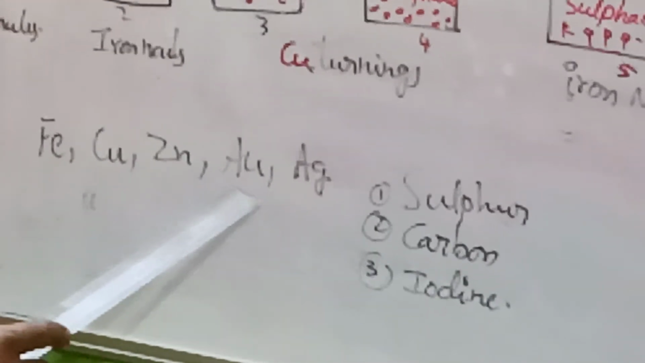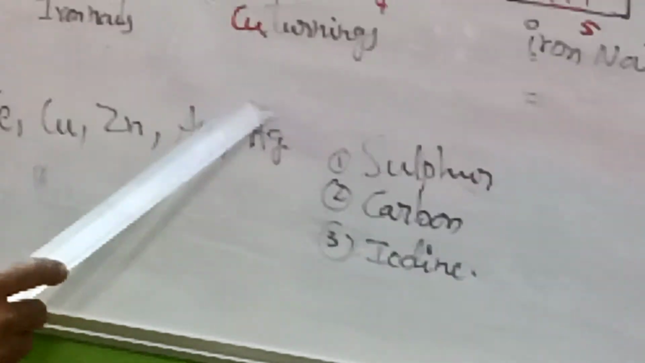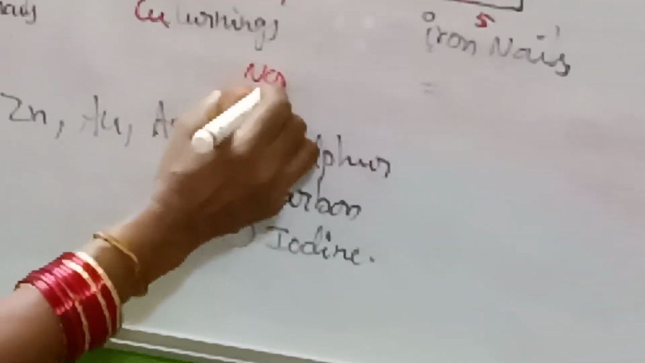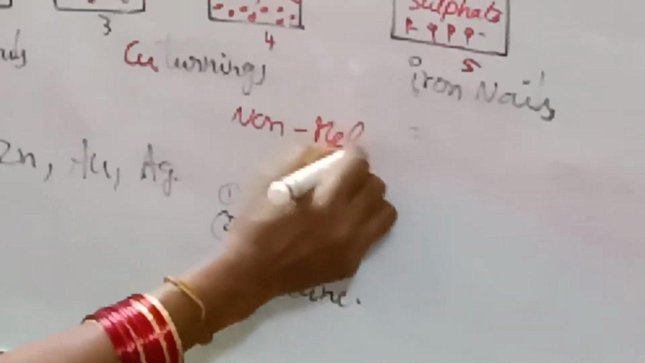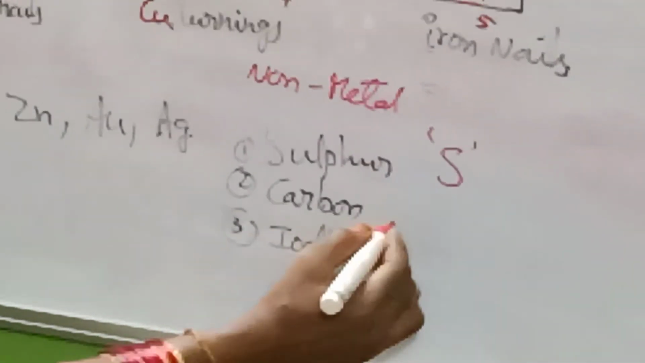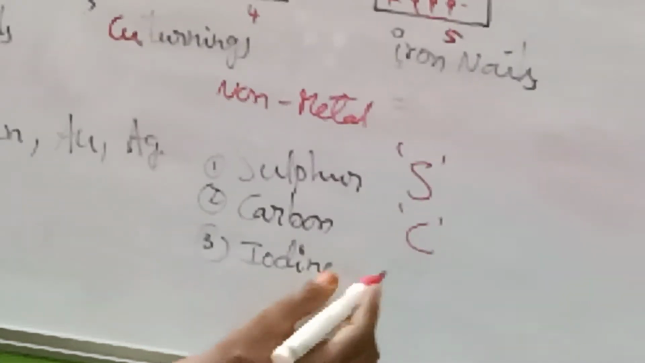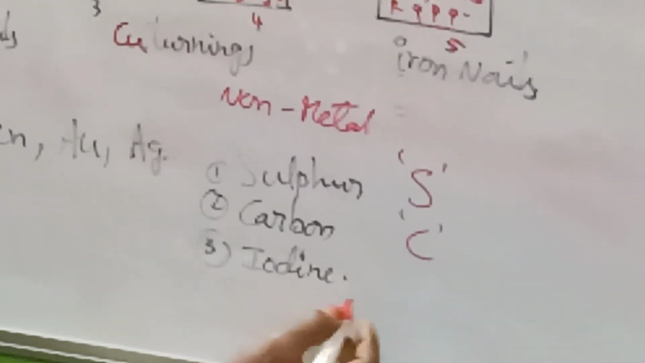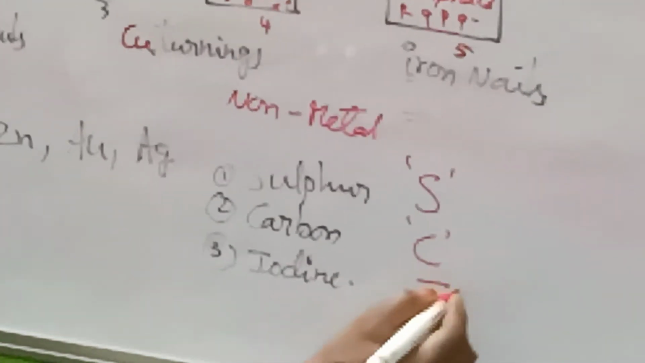Zinc is also a metal. Au means aurum, gold, and Ag means silver. These two are used for making ornaments or jewelry articles. But here I have given some examples of non-metals. Sulfur is one non-metal, its symbol is capital S. Carbon is another non-metal, it has the symbol C. And iodine, the symbol is capital I.